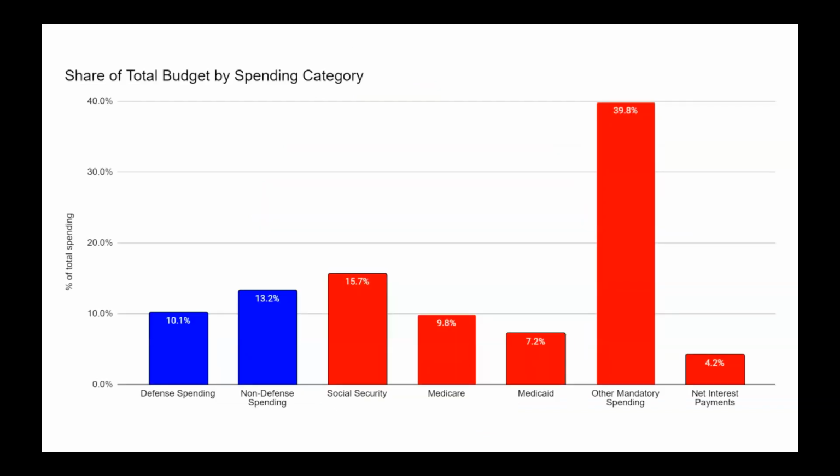If you want to look at some more data in 2020, you can see defense spending is about 10% of total government outlays, non-defense about 13%. And then you get into things like Social Security, Medicare, and Medicaid. These mandatory spending items are taking up the largest share of the federal budget.